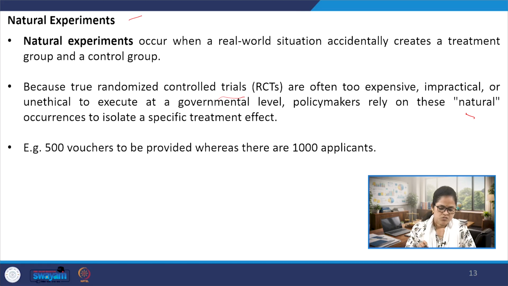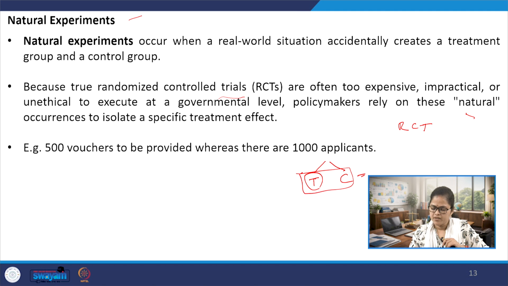Although in natural experiments we can naturally or accidentally create these two groups, the treatment group and the control group, it doesn't happen randomly, or randomization of assignments is not possible by the researcher itself.